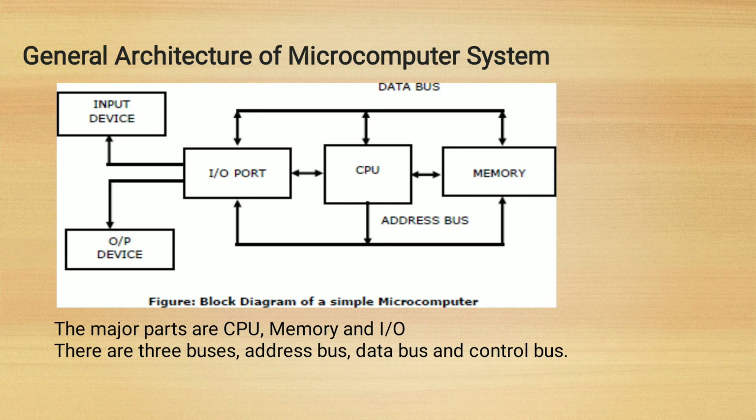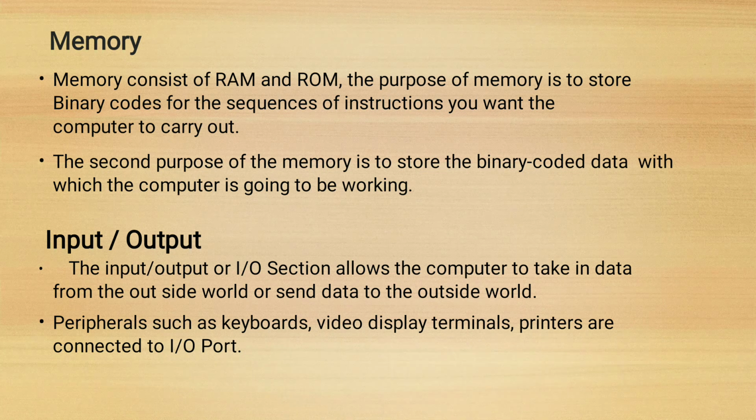Now there is the architecture of a microcomputer system. A microcomputer system mainly comprises input devices, CPU, output devices and memory. Now we discuss the function of input devices, output devices and memory. So starting with memory. Memory consists of RAM and ROM.